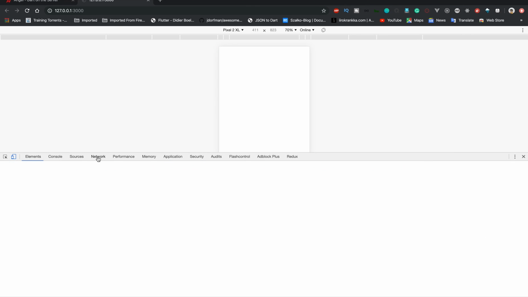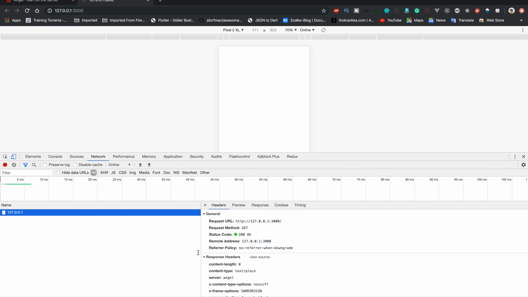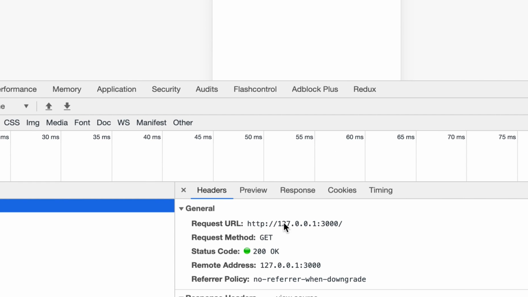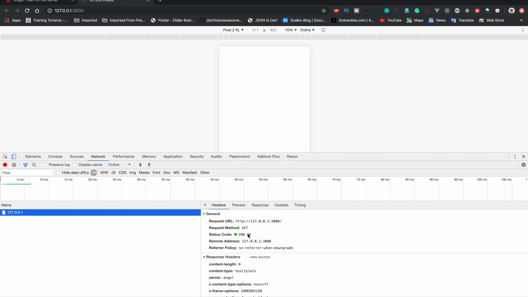But if I go to inspect, and in the network tab I refresh it, you can see there is something. If I zoom in a little bit, you can see the request URL is this, the status code is 200, and everything is fine.